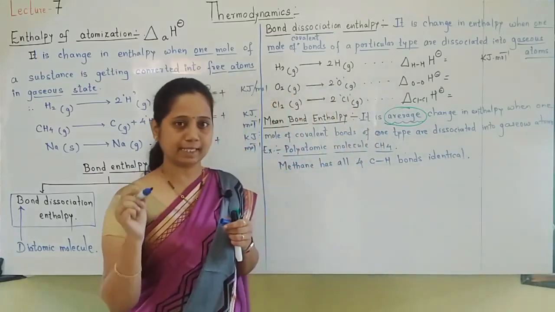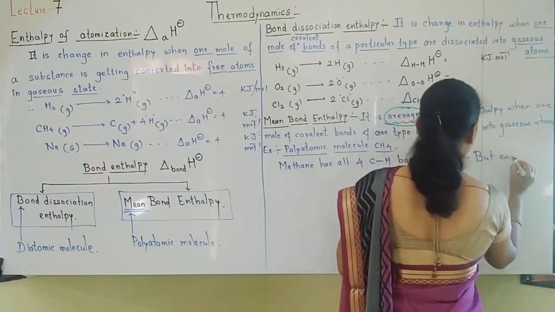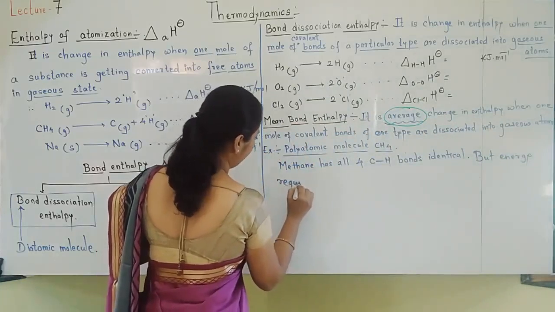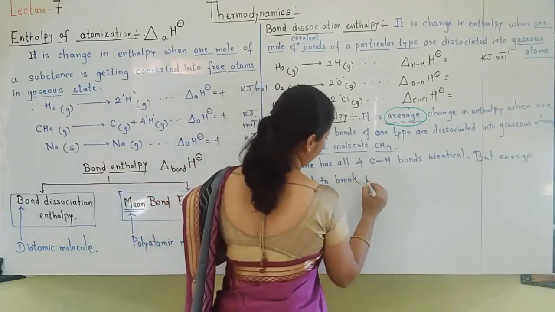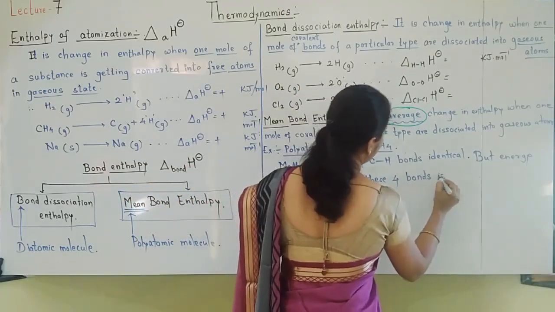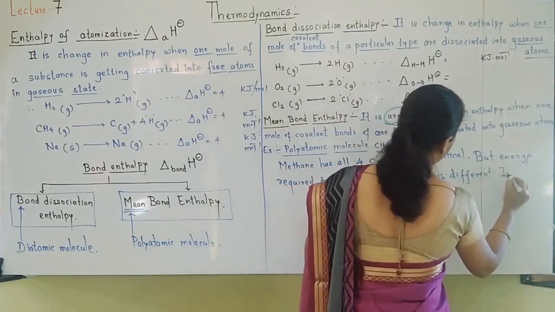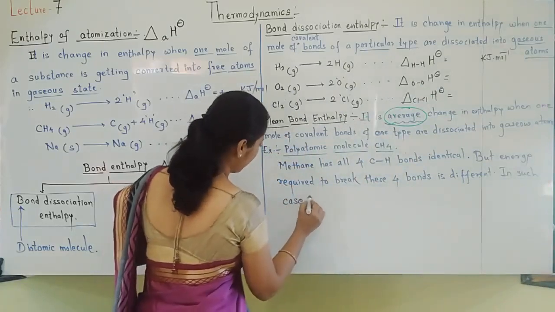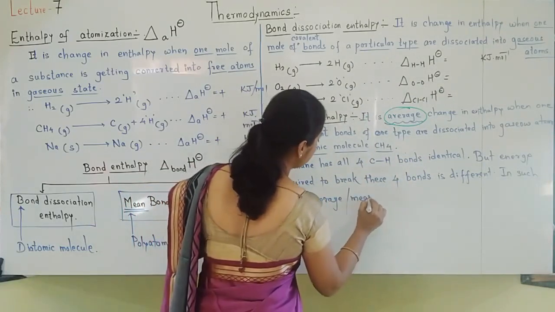Identical means bond length is same, bond energy is same. But the energy required to break these 4 bonds is different. In such a case, average or mean is calculated.